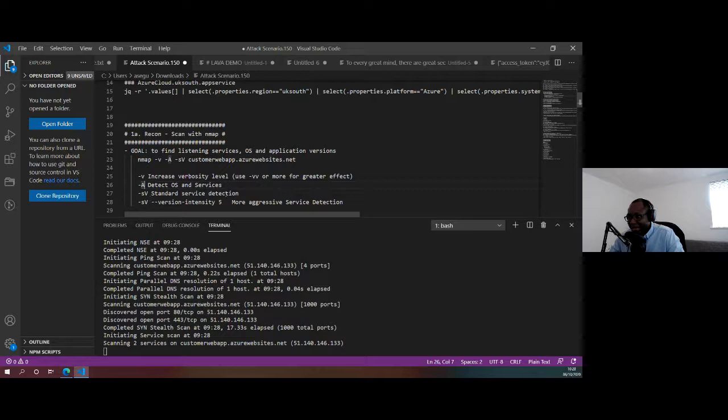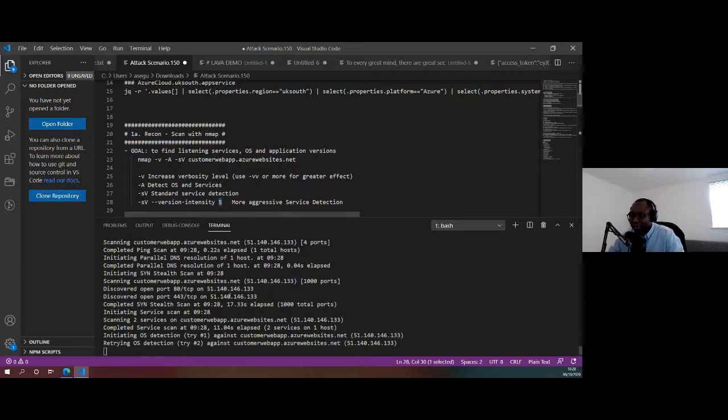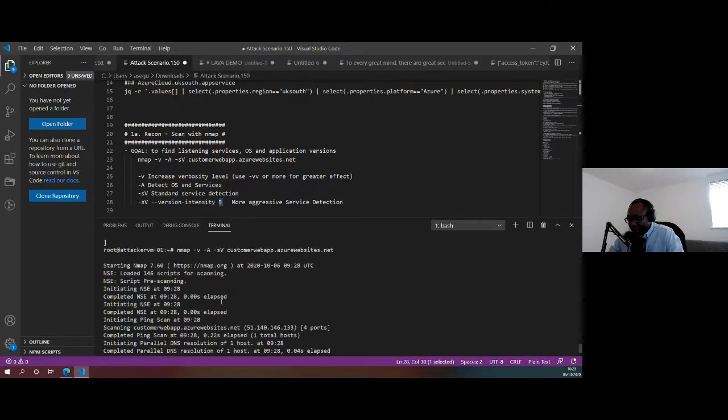And I also want to do a service detection. So that's why I'm using the SV, but I've removed the intensity. I can specify the intensity level in terms of what the scan would be. So let's see. It's identifying a few pieces of information here for me.